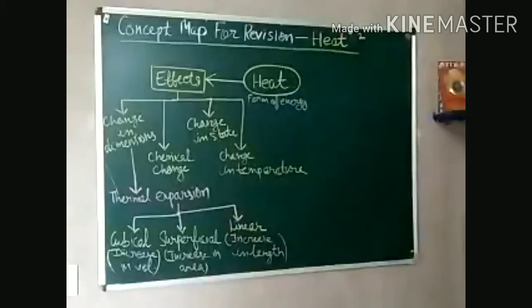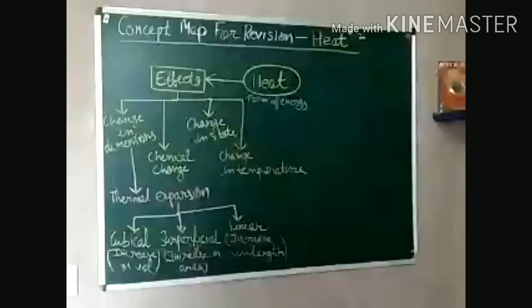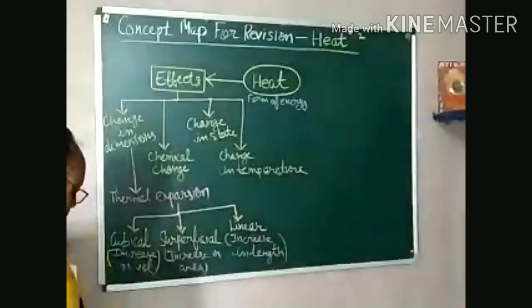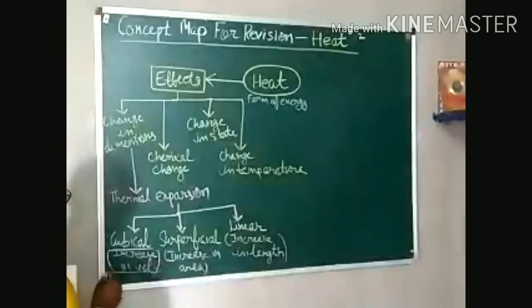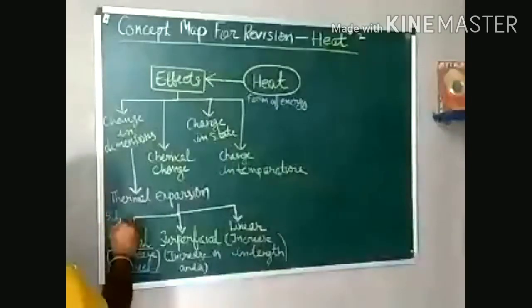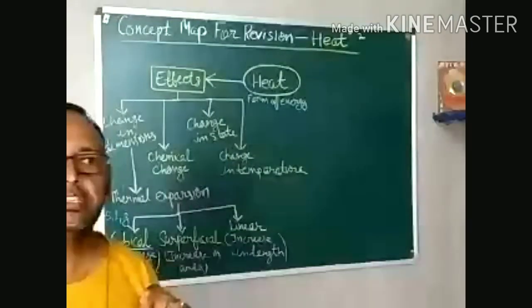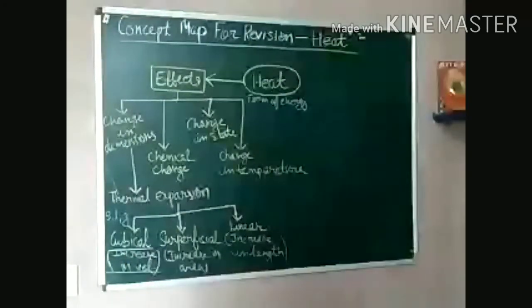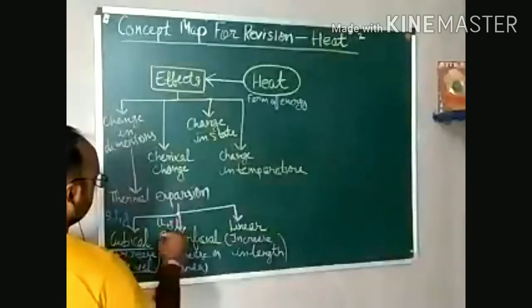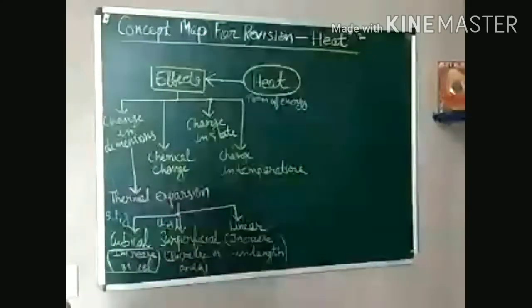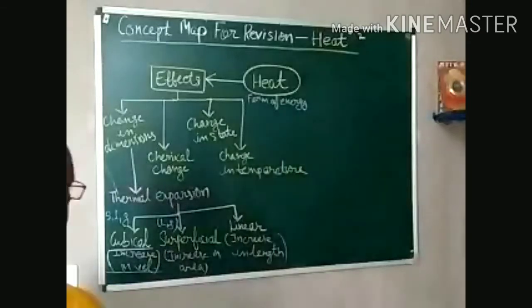So these are the three changes or effects of heat that take place in the dimension. And one more thing, that is change in volume. You can also note it down. Cubical change in volume takes place in solid, liquid and gas. In all the three states of matter, cubical expansion can take place. But superficial takes place in only liquid and gases, whereas linear will take place in solids only.